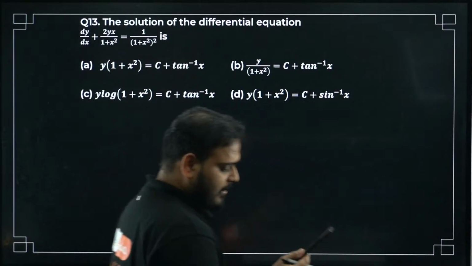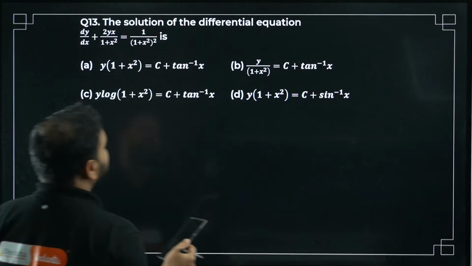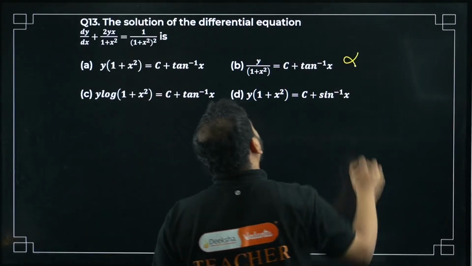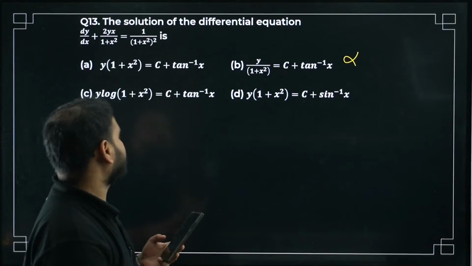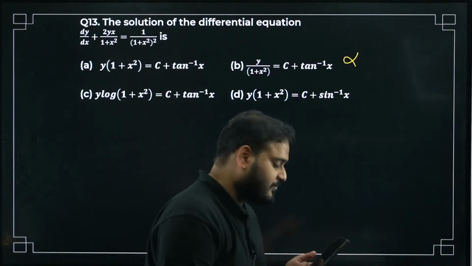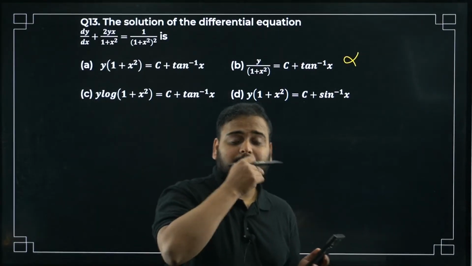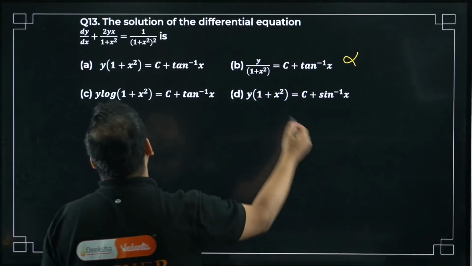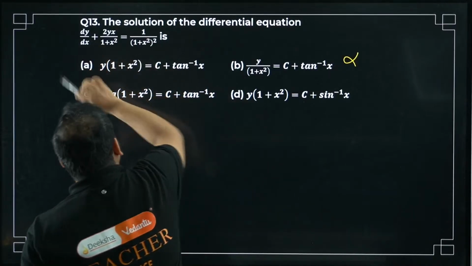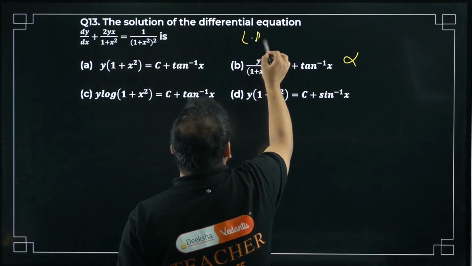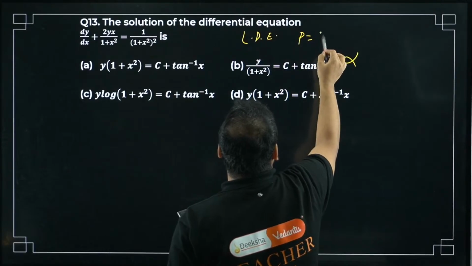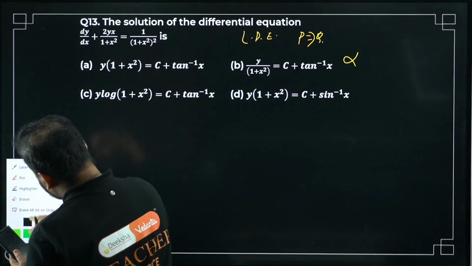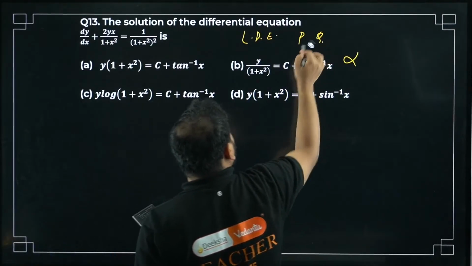Okay, B. Okay, B is wrong. Kushum, B is incorrect, bacha. Try again. Others, come on. How can you solve it? Standard form, sir. This is LDE, linear differential equation. Look for your P and Q values. What is P? What is Q?